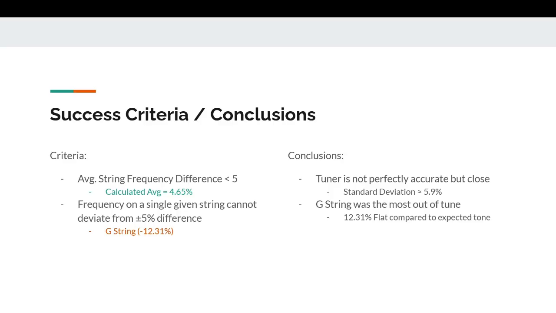And with all this in mind, I concluded that the tuner that I have is not perfectly accurate, but it still is very close, with a standard deviation of 5.9%. And I also found that out of all the strings, the G string was most out of tune, even though my tuner said it was perfectly tuned.